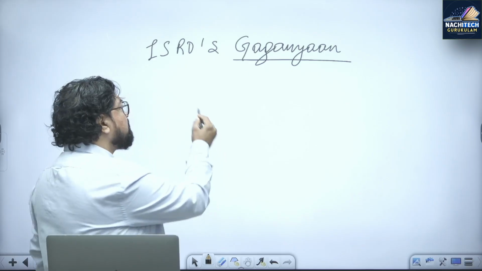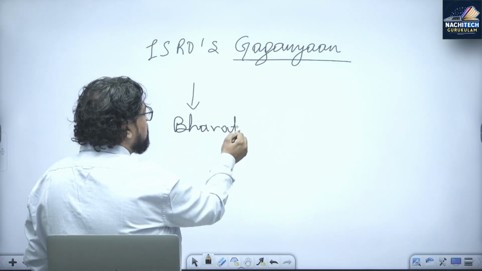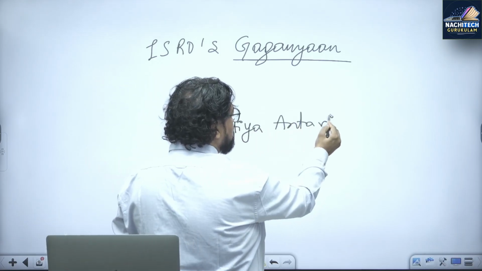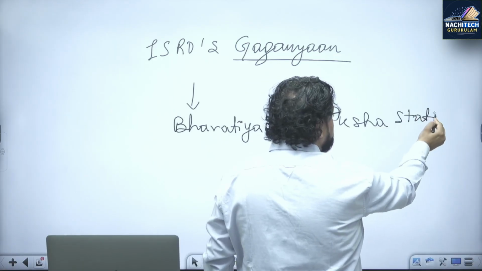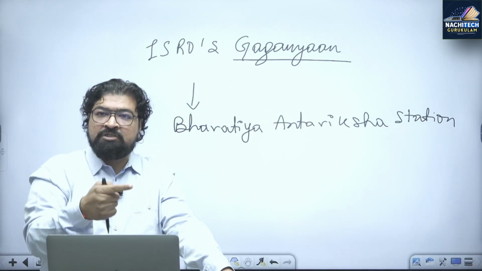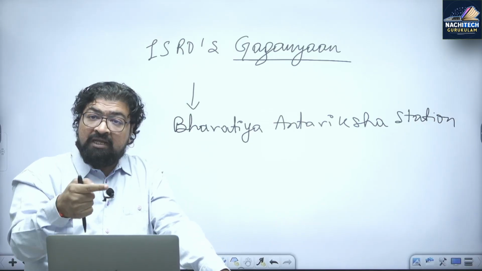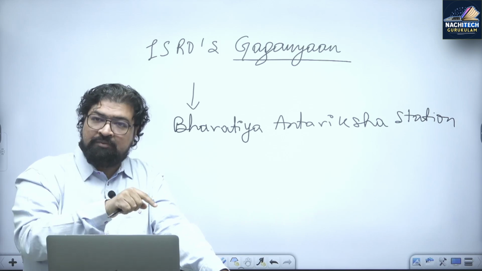You know that we are also planning to build our own space station, the Bharatiya Antariksh Station, the BAS. In the long term, we have planned for 2035-36 to have our own indigenous space station in low Earth orbit.